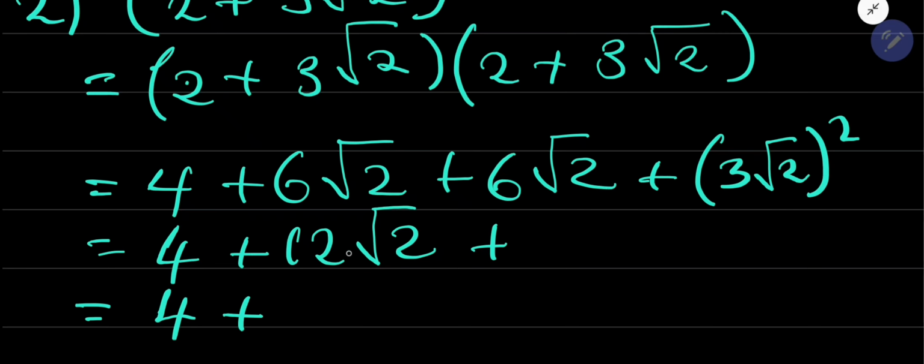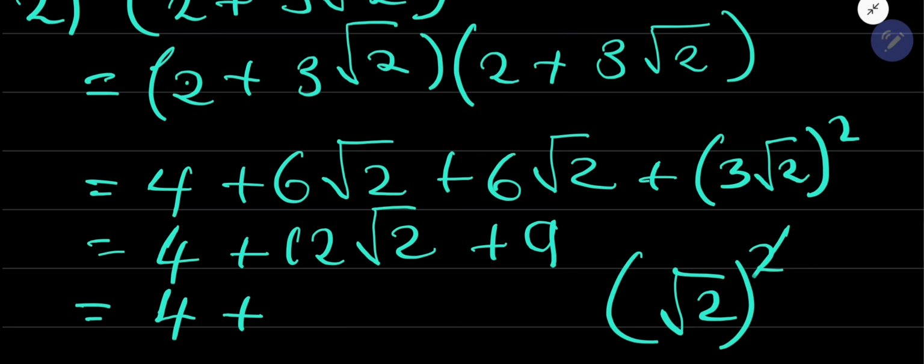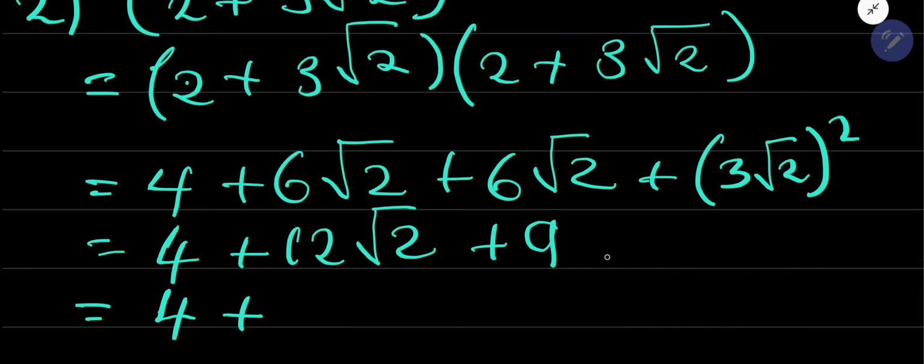Okay, and then we know that these ones add up to 12. And then that one, if you simplify it, 3 squared is 9. Root 2 squared, this square will cancel that root. Then 9 times 2, right? Like that. Okay?